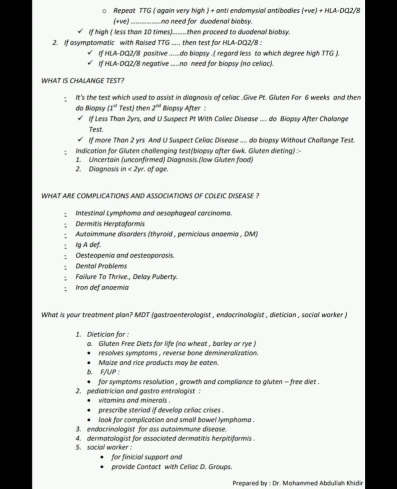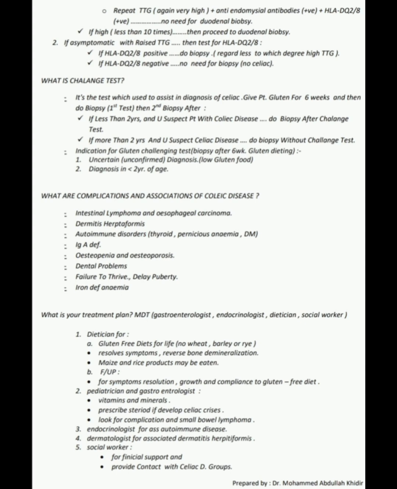What is your treatment plan? So, I will involve a multidisciplinary team: gastroenterologist, endocrinologist, dietitian and social worker. Number 1, dietitian for gluten-free diet for life, no wheat, barley or rye. This resolves symptoms and reverses bone demineralization. Maize and rice products may be eaten. Follow up for symptom resolution, growth and compliance to gluten-free diet.